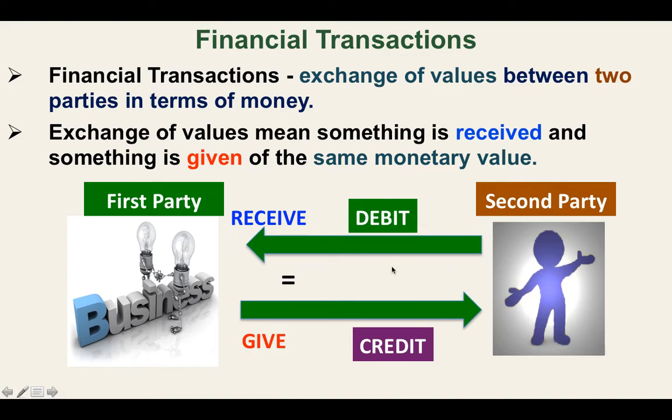So we are going to record the financial transactions. So what we receive, or what is incoming to the business, we debit. And what we give or outgoing, we credit. Okay? Take note of that. It's very easy. Debit, receive, credit, give. Okay?